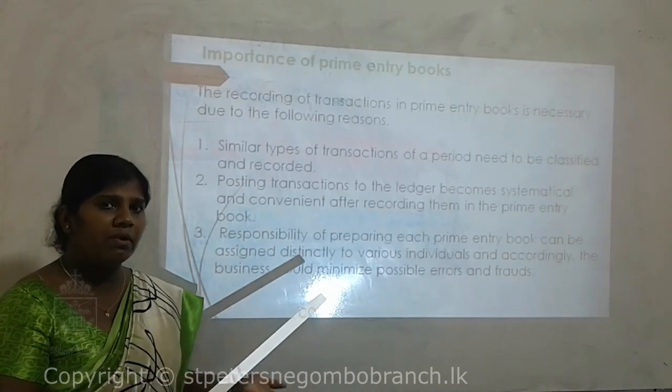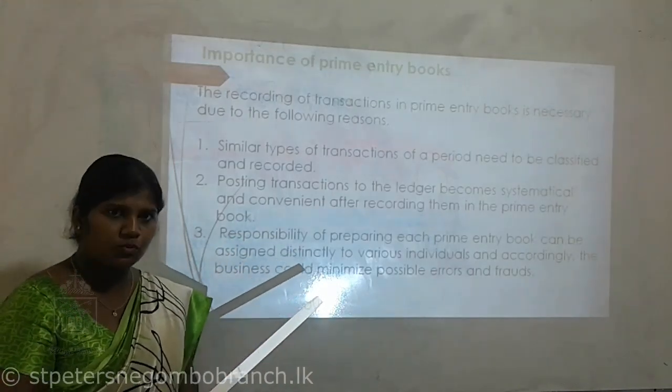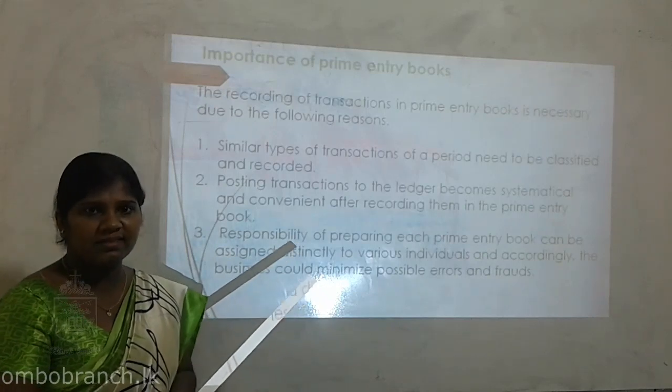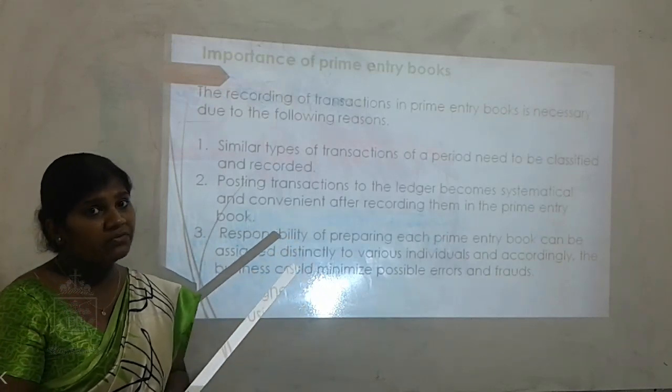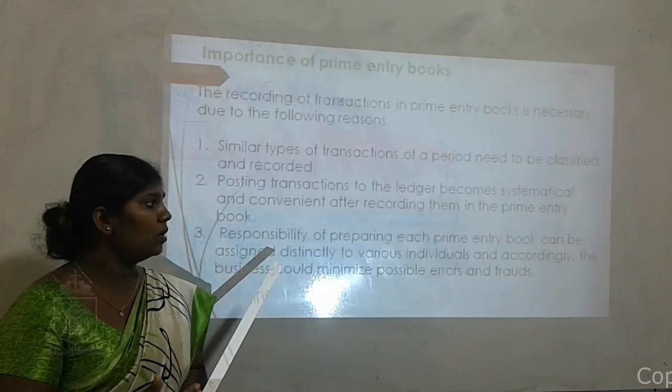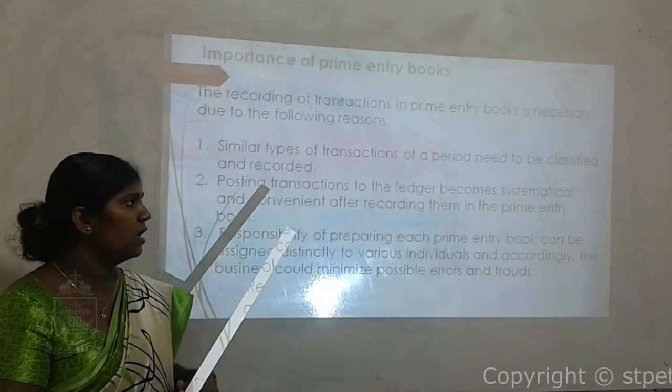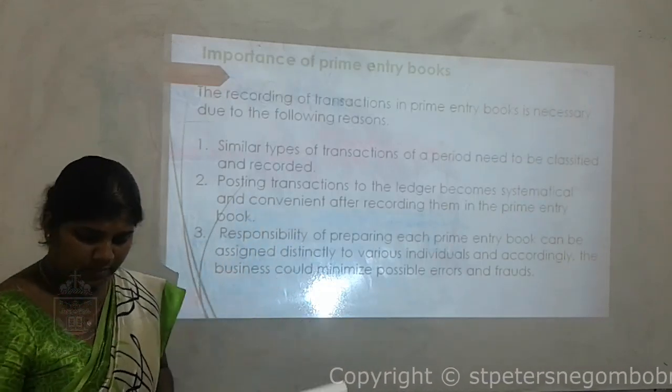As an example, there may be a person to prepare the cash book, and a person to prepare the sales journal. Likewise, we can classify those transactions and assign the preparation of those primary books.